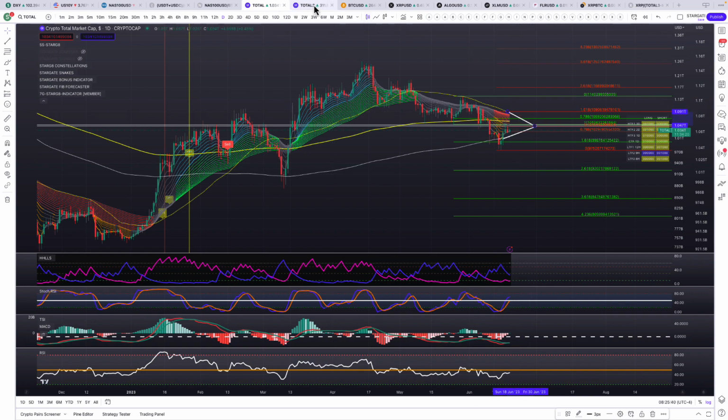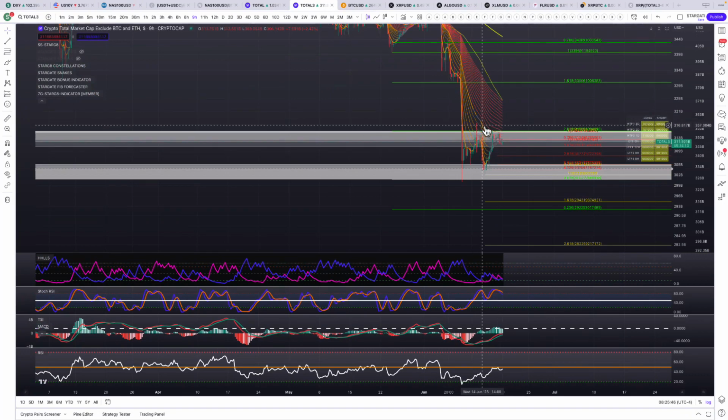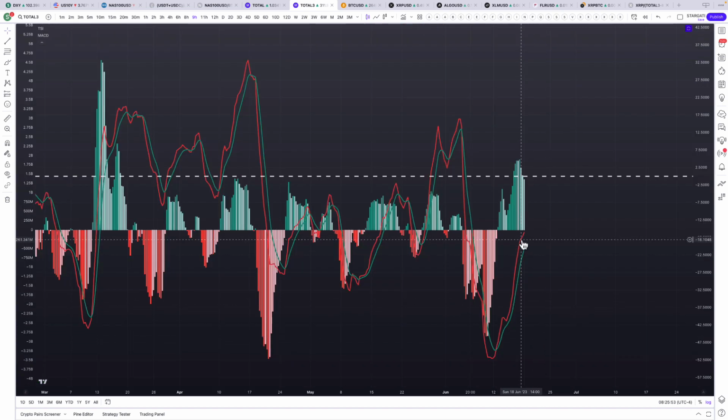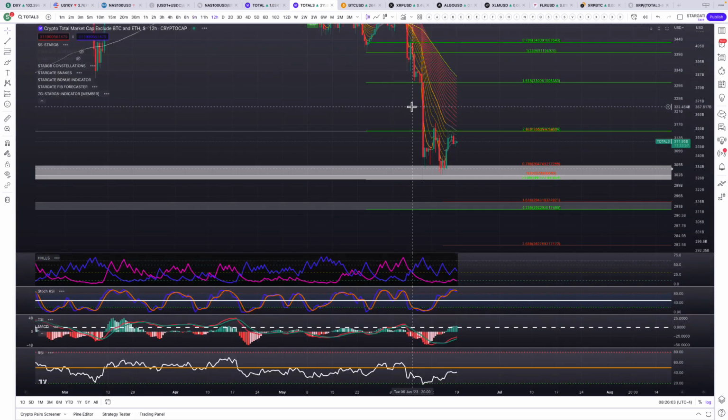So then let's go to total 3. This is the altcoins. So altcoins right now, we're sandwiched between this honeypot zone. Came up, got rejected, came down, found support. Right now on the 9-hour chart, we're heading vertically up here to get above the zero line in the TSI. You love to see it. We're still heading vertical. That's all good. That's the 9-hour chart. We look at the 12-hour chart.